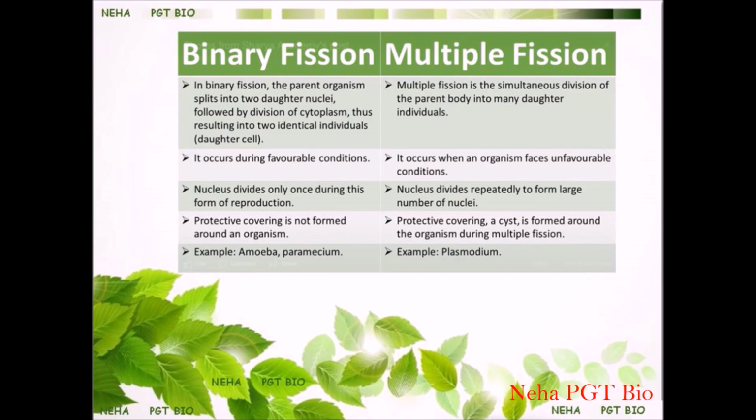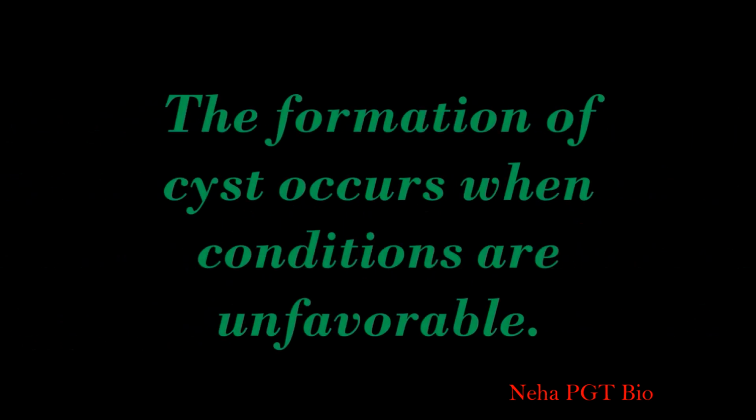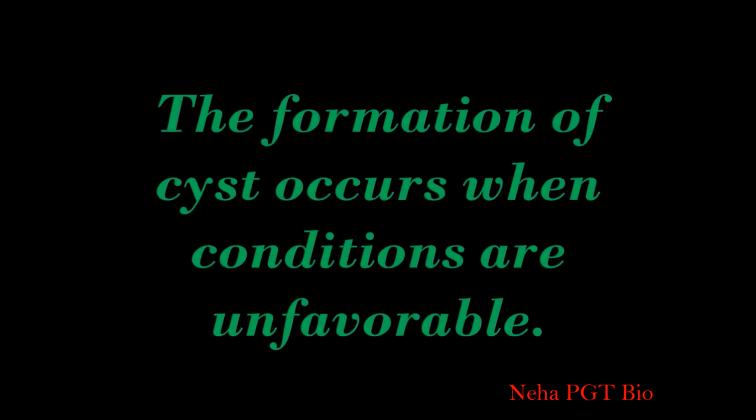It means repeated karyokinesis takes place in multiple fission. During binary fission, no cyst formation takes place, whereas during multiple fission, cyst formation occurs.